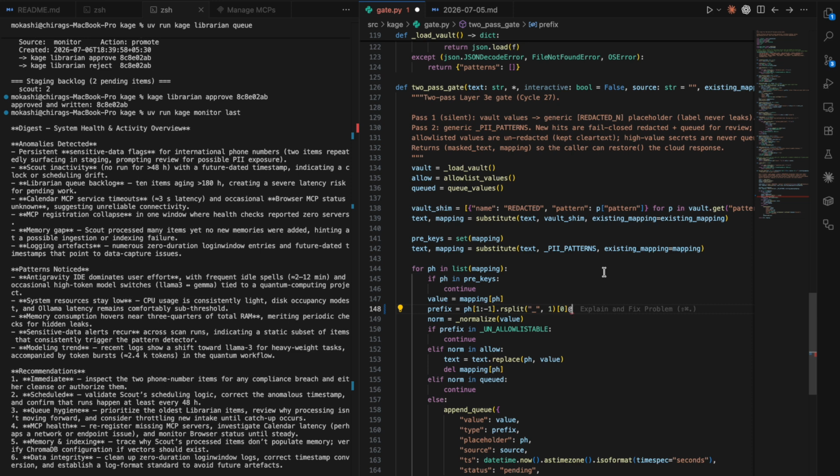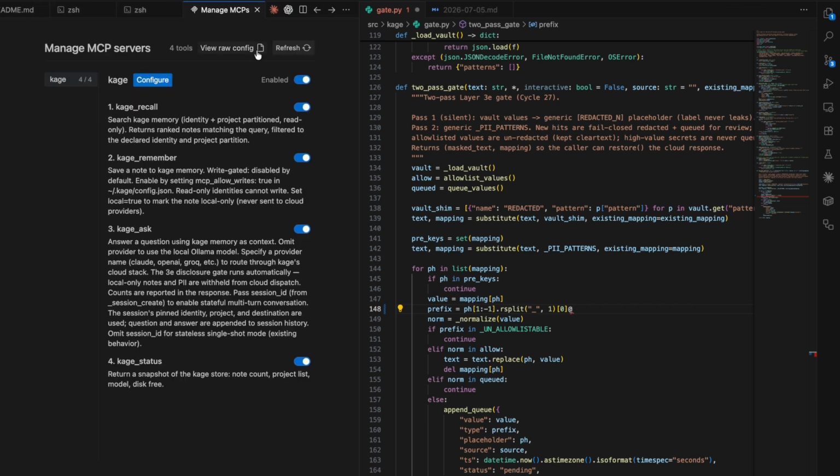Pass 2 is reversible PII masking. Before anything reaches the cloud, names, emails, and phone numbers are replaced with anonymous tokens. The model answers with those tokens in place. Kage swaps the real values back before you ever see the response. The reason is that we don't want any context to be lost, but we also don't want to share any important information. So this is wired into every single outbound call in the system: Scout's cloud stage, Librarian's judge pass, Monitor's digest, the REPL, all of them. It's not an add-on.